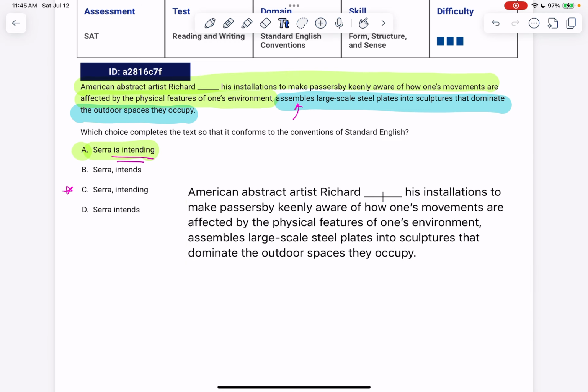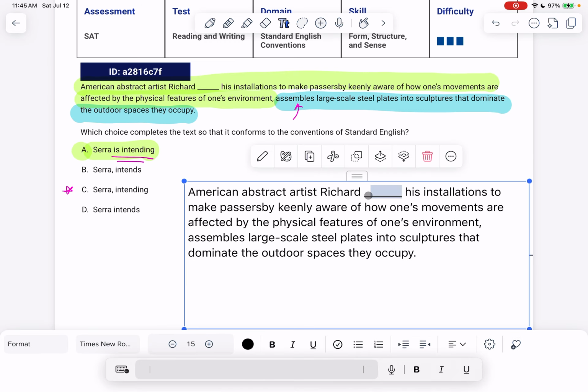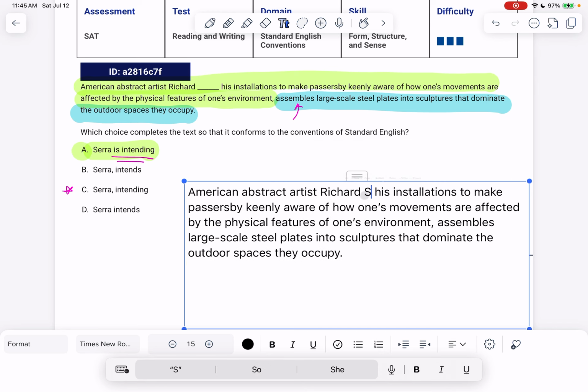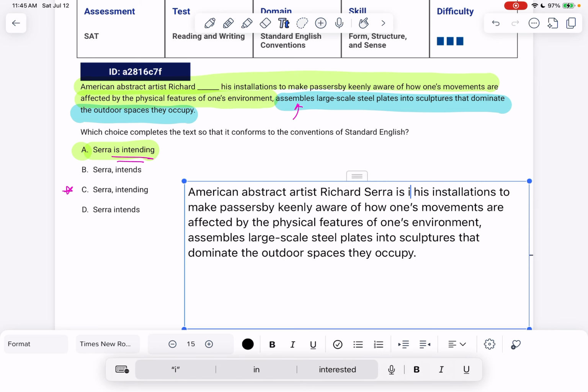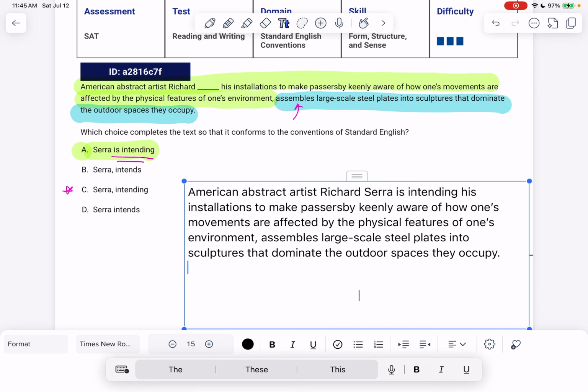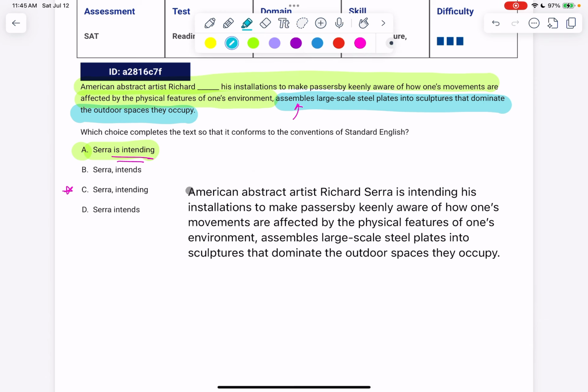If I put in here answer choice A and say Sarah is intending to make the passersby aware, we have this as our main clause. This could stand alone as a sentence, this part right here. And this part is kind of hanging out by itself.